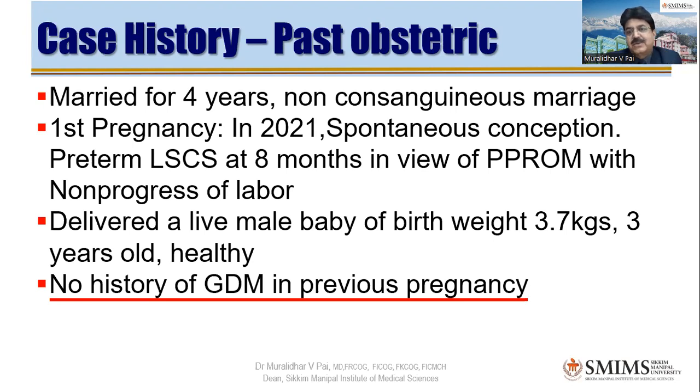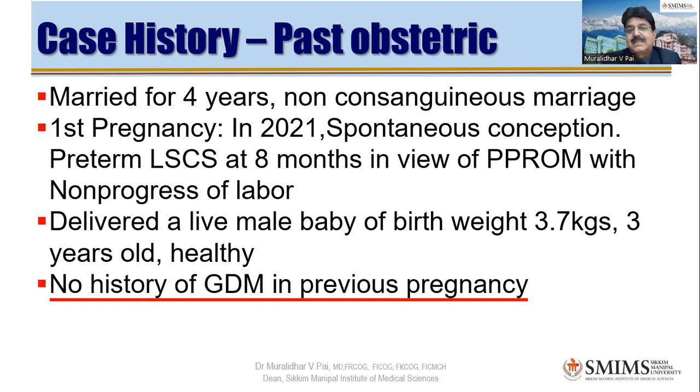Probably, what do you think is the cause of her PPROM? So with the current history and with the past history, it is likely to be GDM only. She might probably have had polyhydramnios, very good, and that must have given rise to infection, PPROM, whatever. And infection is more common during diabetes, isn't it?